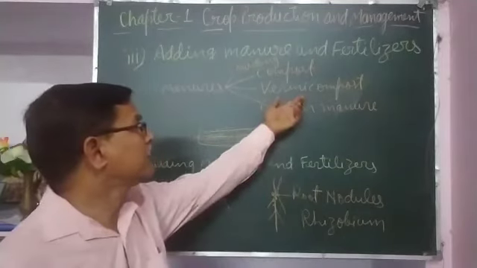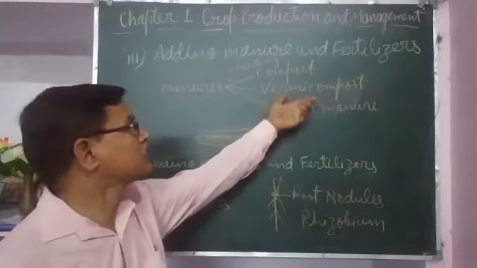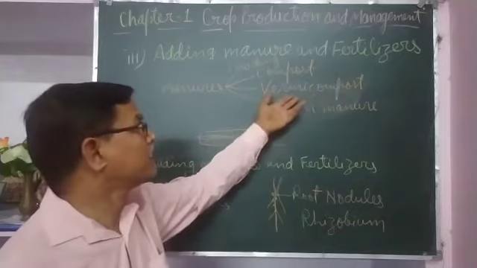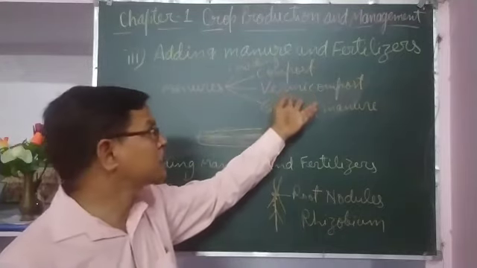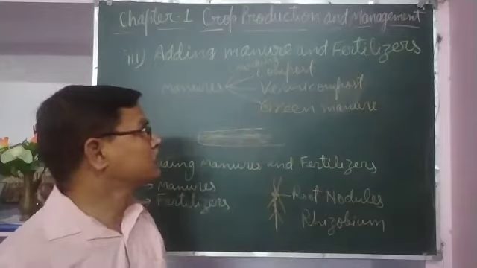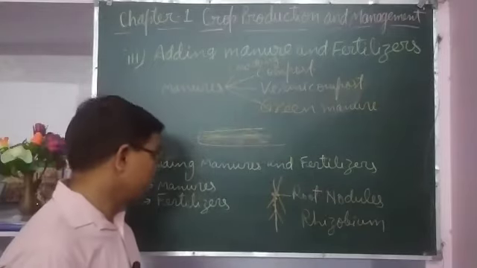So that is prepared into the ditch by adding the worms in it. Green manures. What is green manures? So green manures,